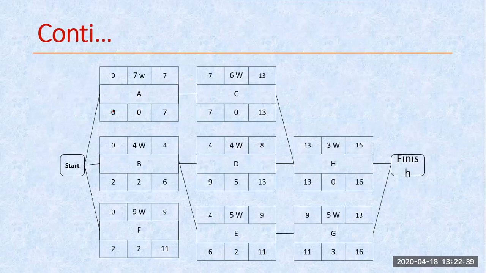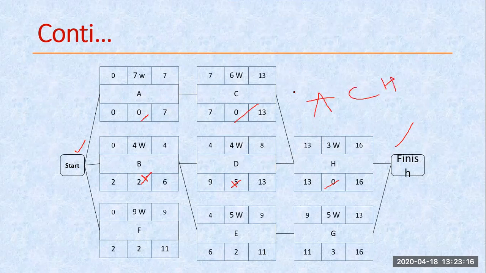Now there is always one path, and a path means from start up till finish. There is a set of activities or set of tasks which have this 0 value. So these zero values are my critical tasks. Now here the complete path from start up till end is A, C, H. The rest all have certain values there, so these are not critical activities. So as per this, my critical path is A, C, H.